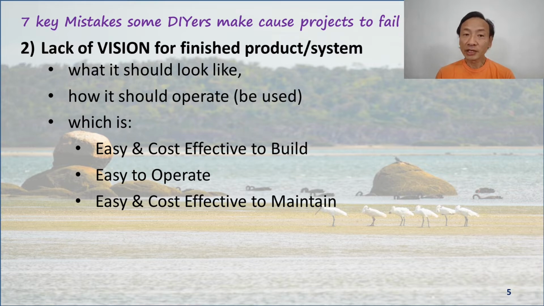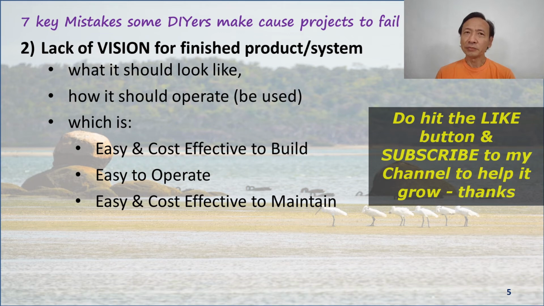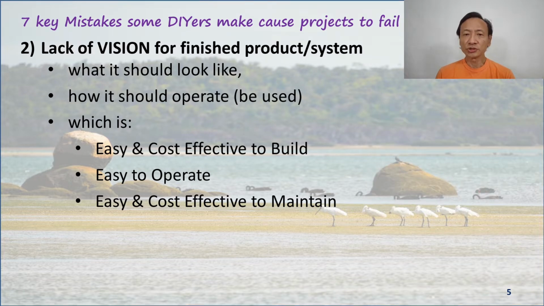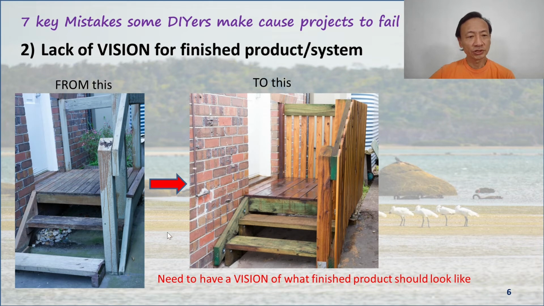So when you and I think about a finished product, our vision for it must not just include how easy it is to build, but must include the whole life cycle of the product. How easy is it to operate? How easy is it to service and maintain? Then we have the vision for a whole life cycle of a product, and that is the best product to have. In this example, you see 2 photographs.